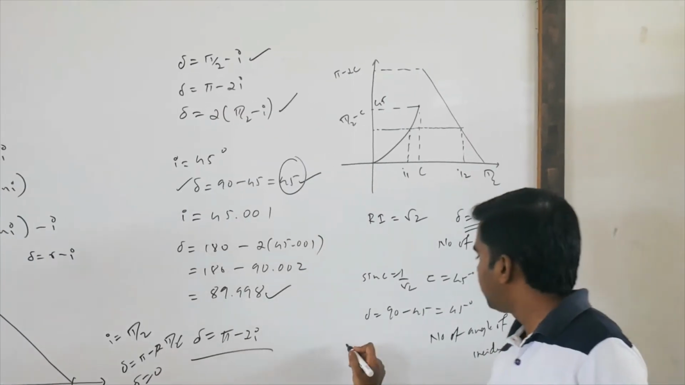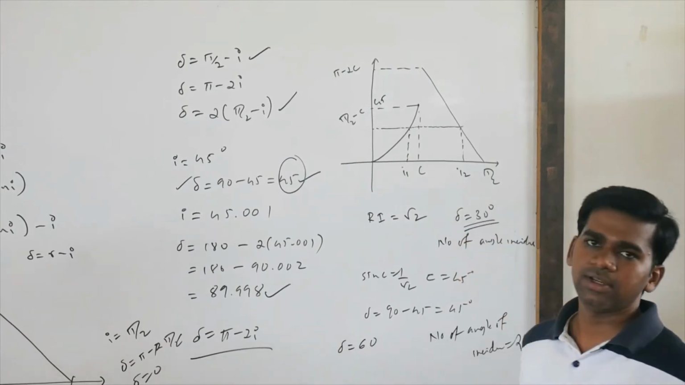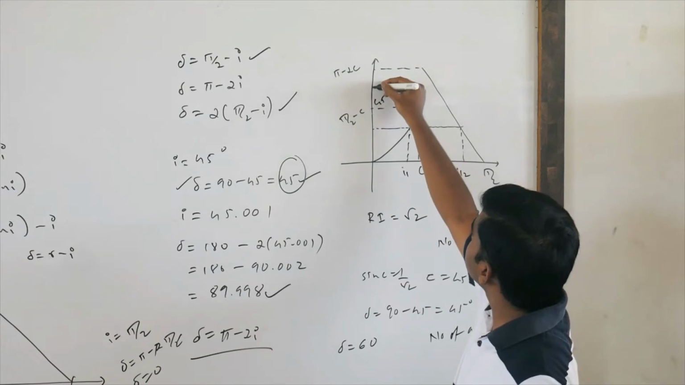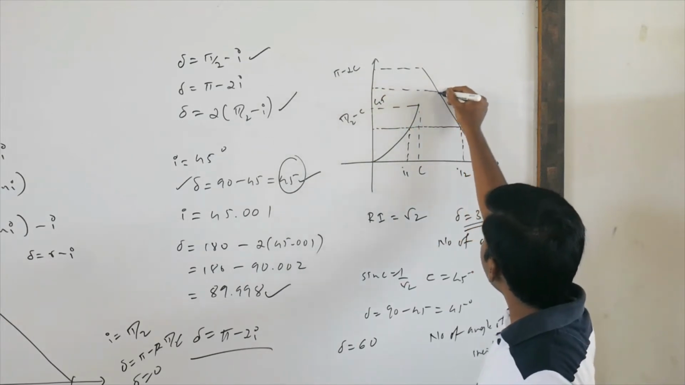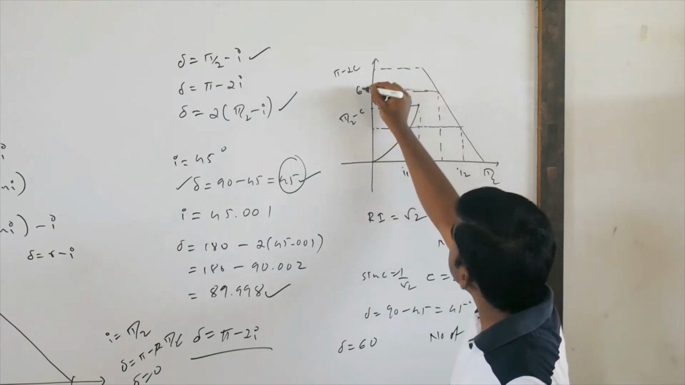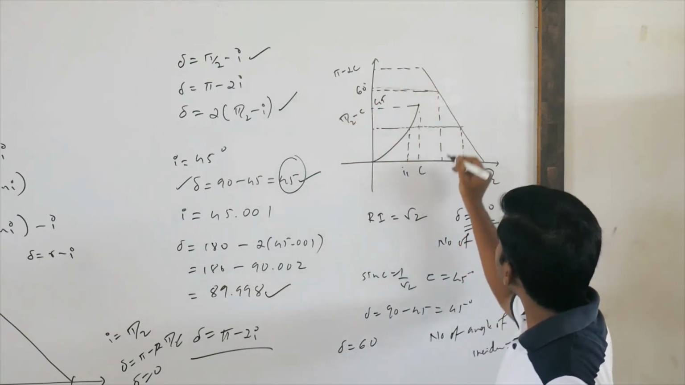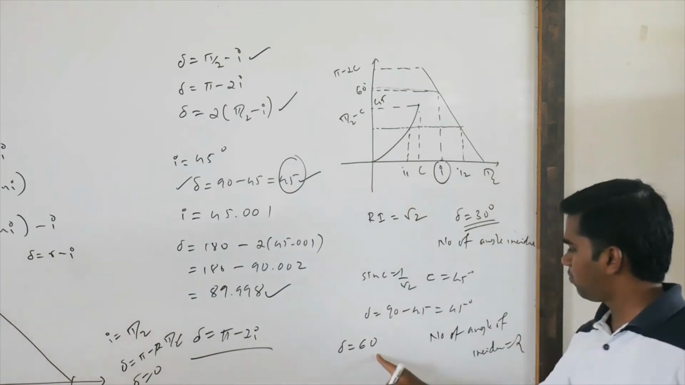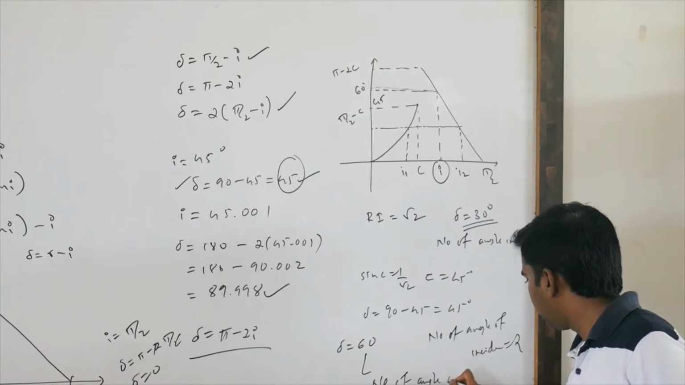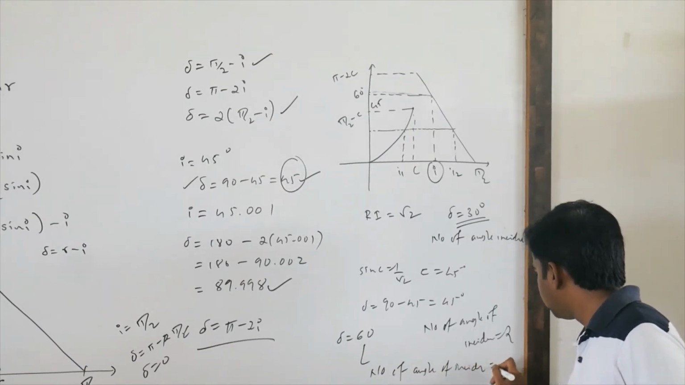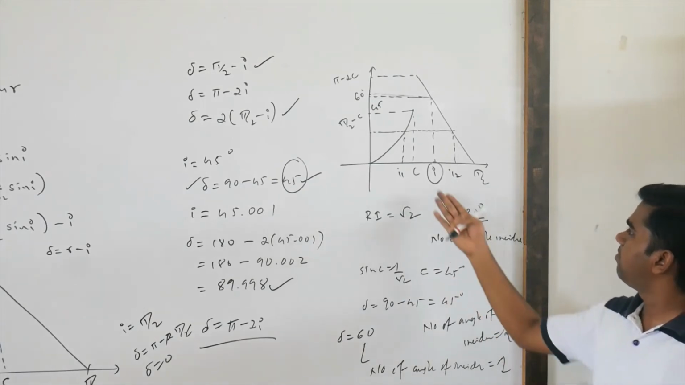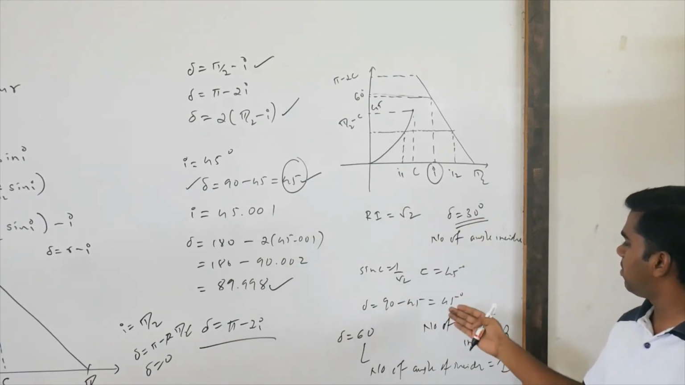Or if they give delta equal to, say, 60 degrees, what is the number of angles of incidence? If this is 45, then 60 will come somewhere here. For 60 degrees, the angle of incidence is only 1. So for 60 degree deviation, the number of angles of incidence equals only 1. Okay, so with the help of this graph, we can get the number of angles of incidence.